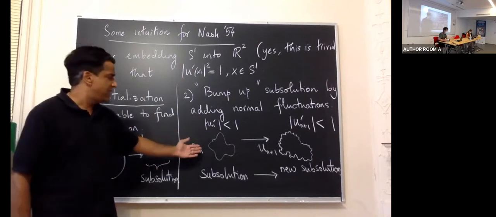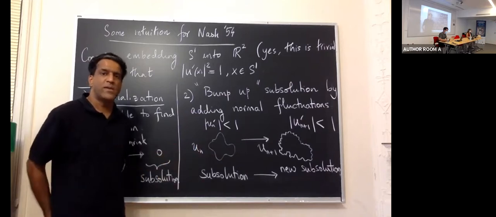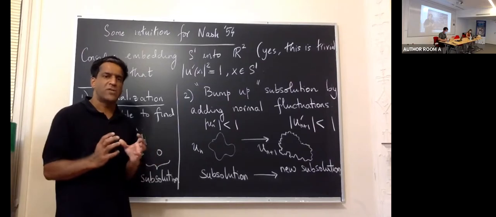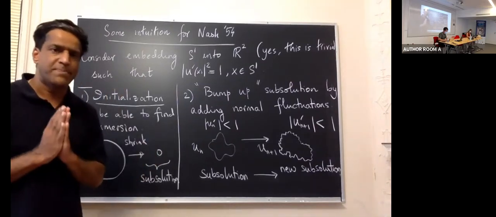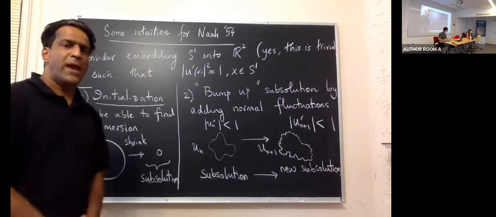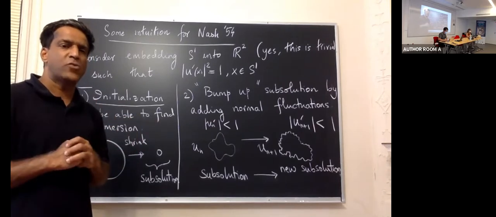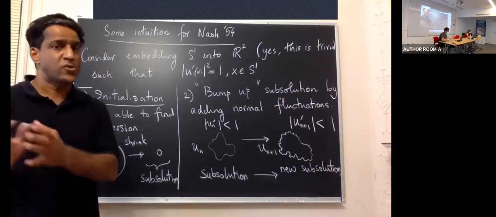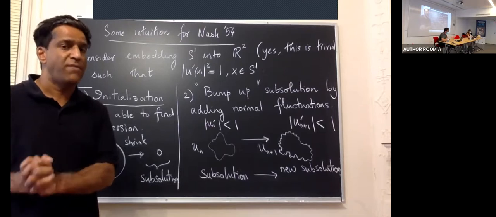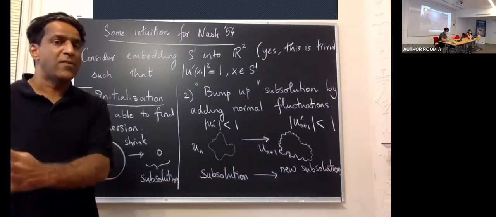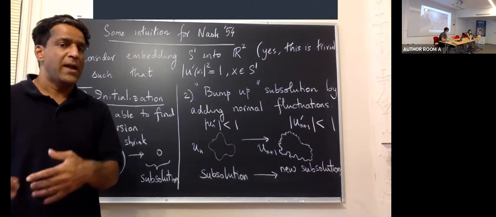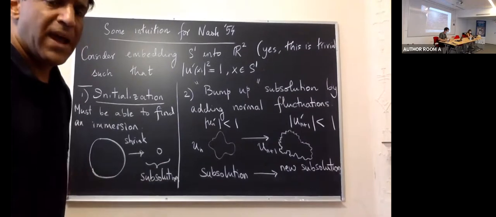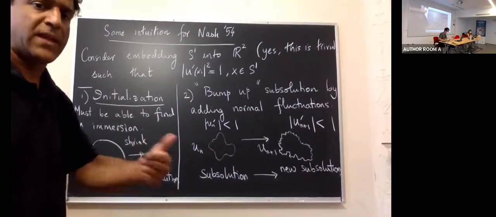Given a subsolution, one can always try to push up a subsolution towards the solution. And the way Nash does this is by adding in higher and higher frequency oscillations. These high frequency oscillations are added in normal directions in a very, very clever and specific way. And what happens in this process is that one keeps adding in these fluctuations, and this is why the solution becomes rougher and rougher. The key aspect of Nash's work is to show that as these subsolutions are getting rougher, they're getting rough in a controlled way. And so at the end, one still has a C1 solution to the differential equation. But a key idea is a discrete iteration and the addition of fluctuations.